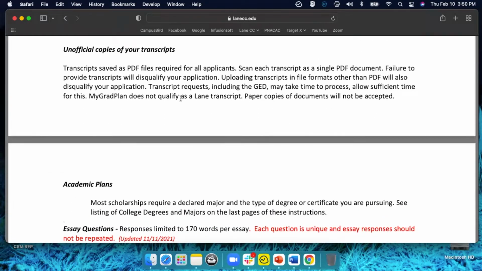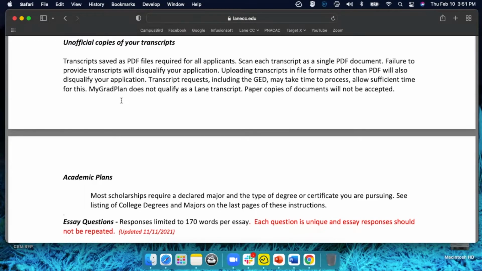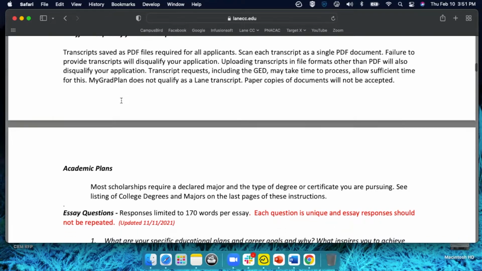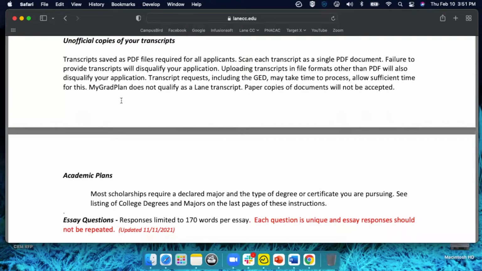You'll want to make sure to have at least minimum unofficial copies of your transcripts. That includes high school transcripts or GED if you're not earning a high school diploma. But make sure you get that in advance from either Mary Beth or Cherie or whoever at your high school has that information for you. Make sure you have an electronic copy, like it says here, PDF file, and save it somewhere so that you can easily access that and upload it as part of your documentations for this application.